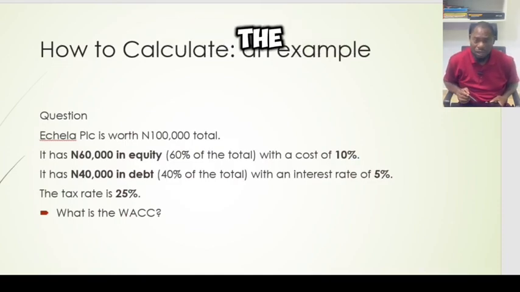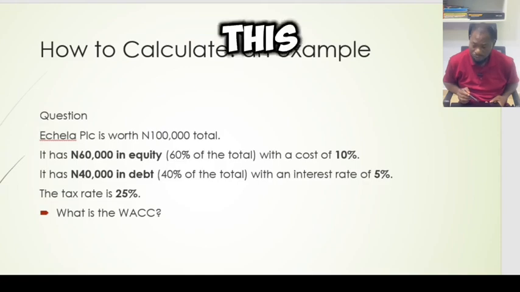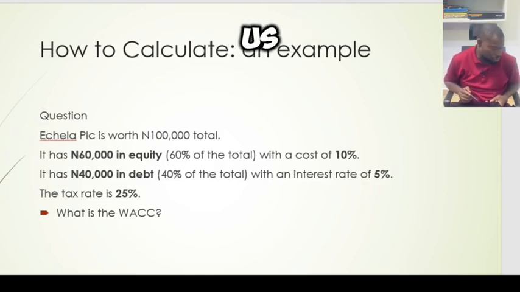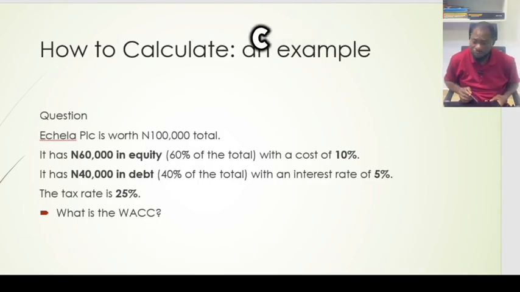So we'll move ahead. Now let's illustrate the weighted average cost of capital with an example. Let's solve this question, and then it will be very clear how to calculate the weighted average cost of capital. Now this question says HLR PLC is worth 100,000 total. This is really small, I should be worth more than this. Well, it's just an illustration. So HLR PLC is worth 100,000 naira total. That's the total capital of HLR PLC.